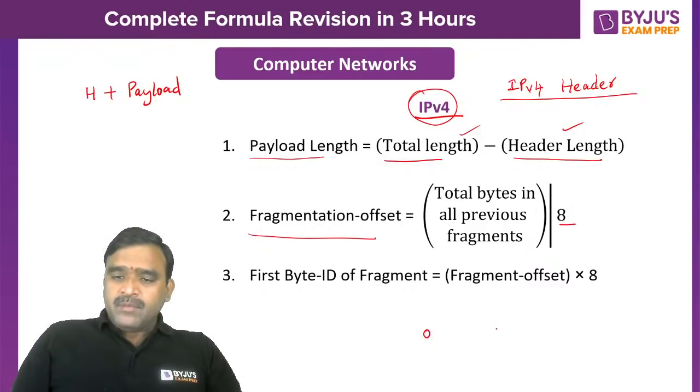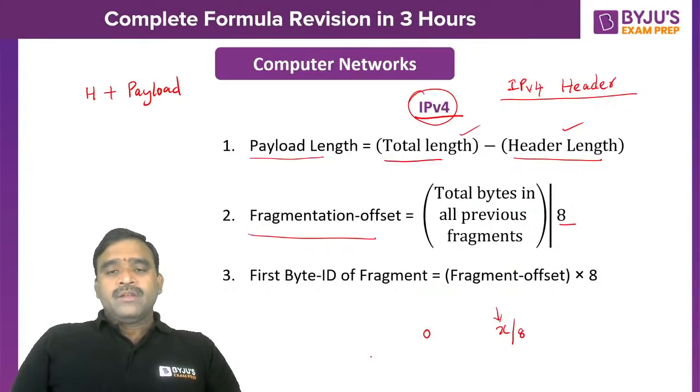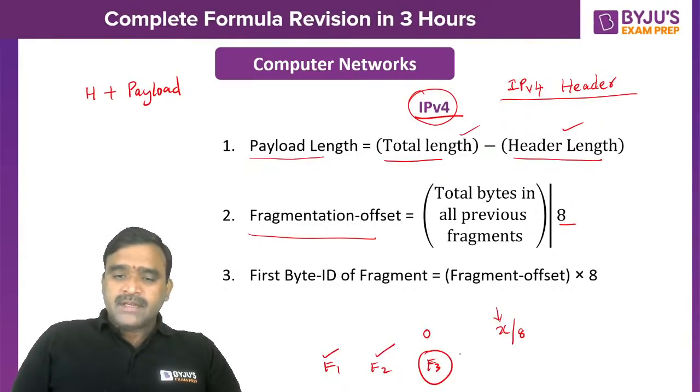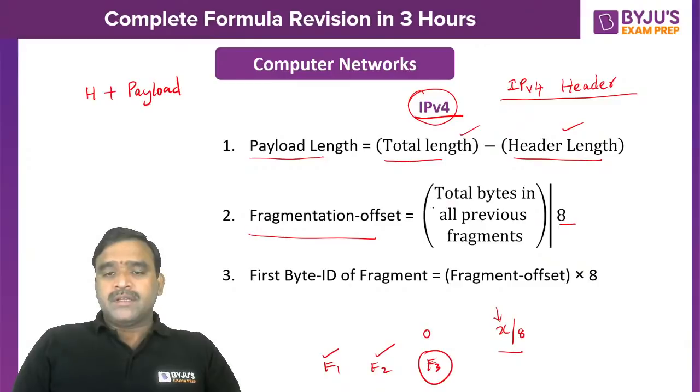The second fragment will have fragmentation offset x by 8, where x is the number of bytes carried in the previous fragment. For example, with three fragments, the third fragment's fragmentation offset is the number of bytes carried in the first fragment plus the second fragment, divided by 8. So that's what this formula says: total bytes in all previous fragments divided by 8.